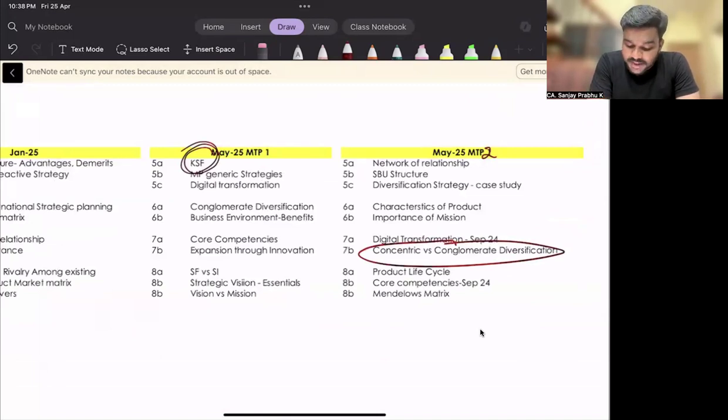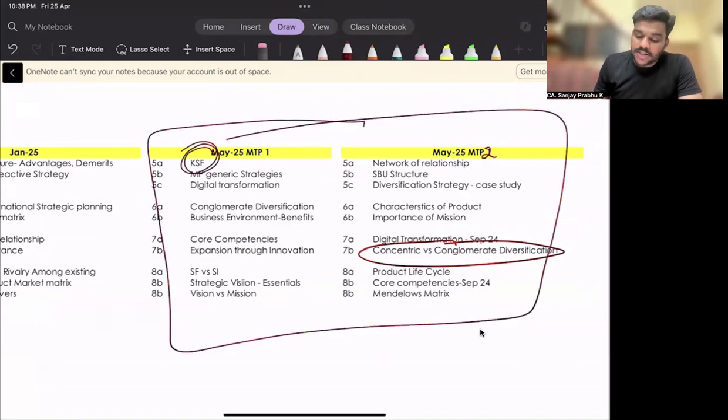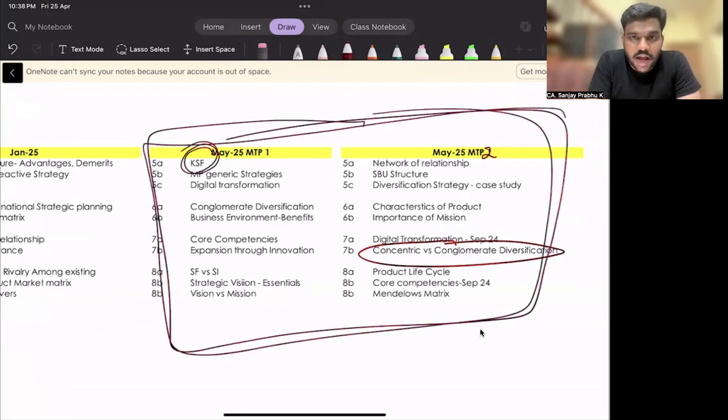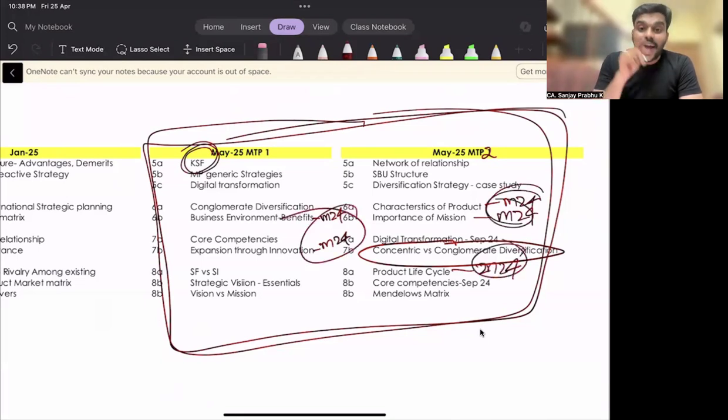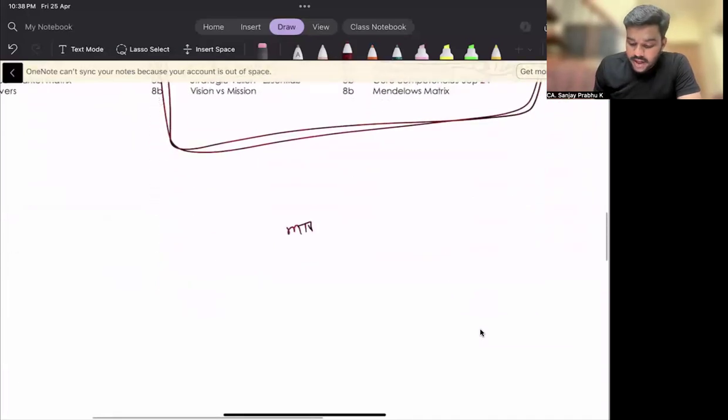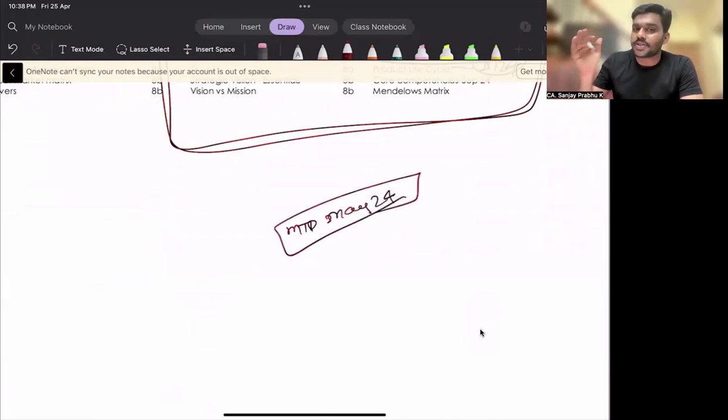Please see, I have just gone through this topic. All the MTP1, MTP2 questions for May 25 are topics which were already tested in the May 24 exam. Say for example, this is tested in May 24. This is tested in May 24. Most of product life cycle was tested in May 24. So all these topics were tested in May 24. That is the reason why I have asked you to read the MTP of May 24 also. If you have our question bank, just go through it because all those questions are covered in our question bank.